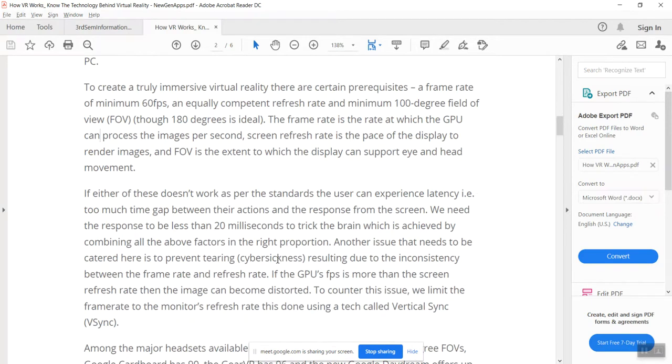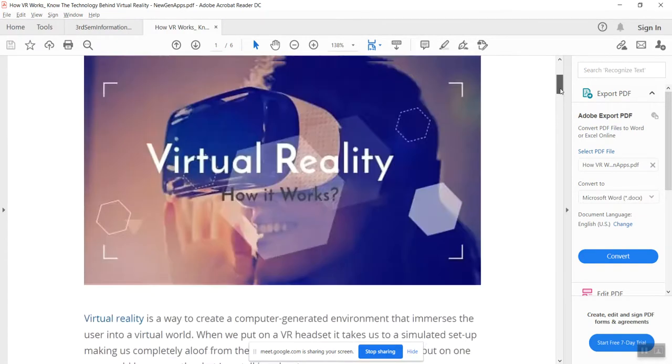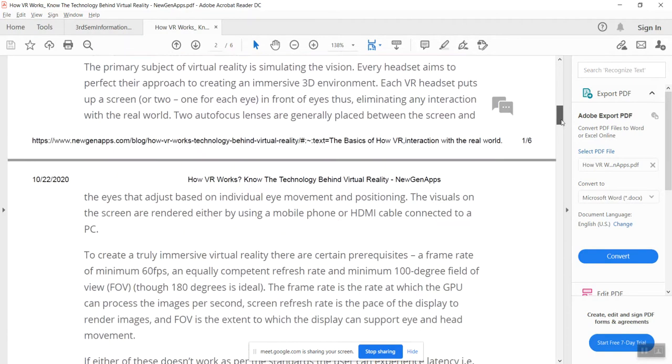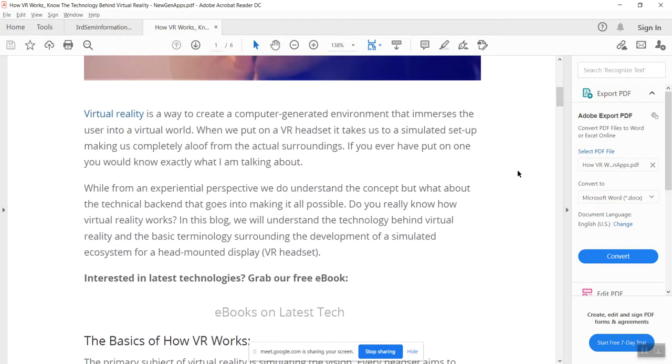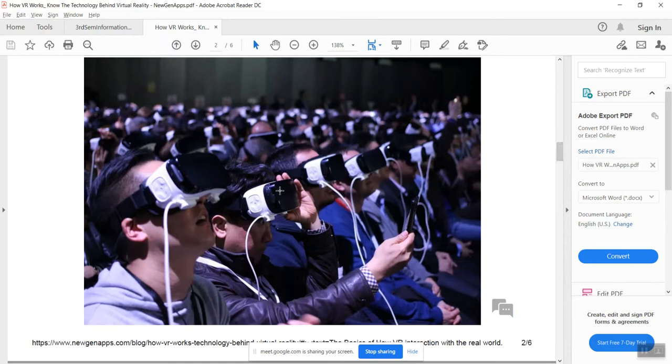So these are some basics about virtual reality. In this slide we have seen the definition, and you have some idea of what virtual reality means. Virtual reality means from the real world we move to the virtual world with the help of the headset. And what is the headset? The headset is nothing but this one. In that headset, different virtual environments are created.